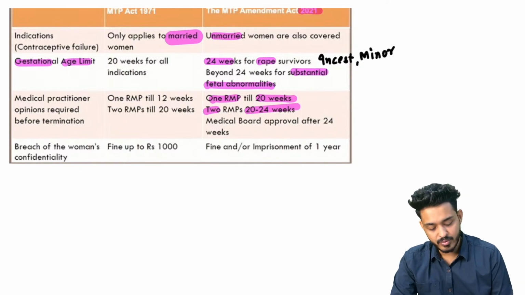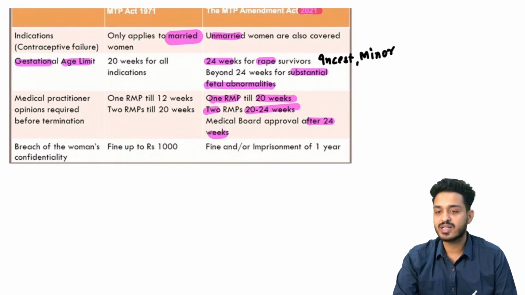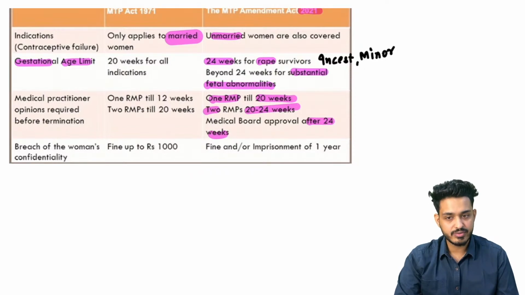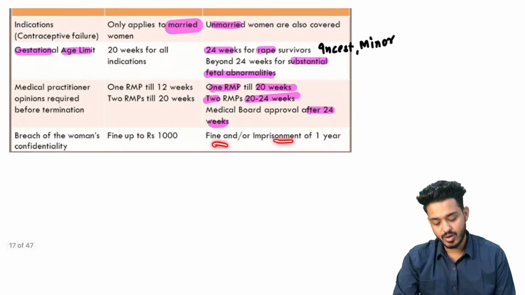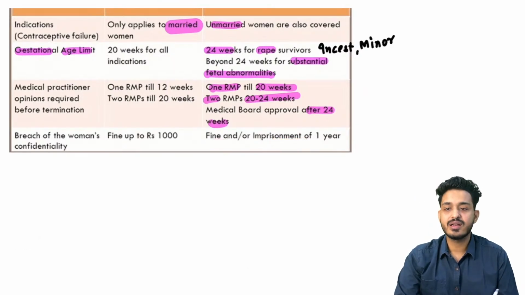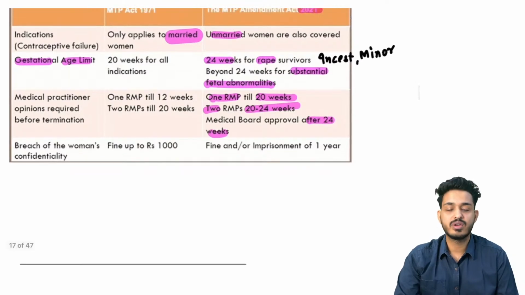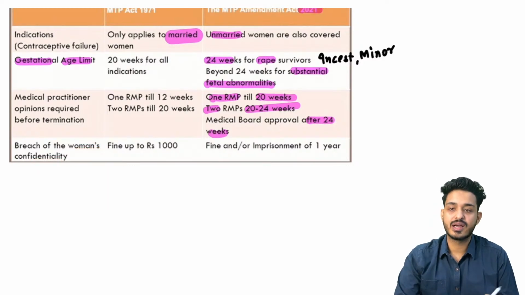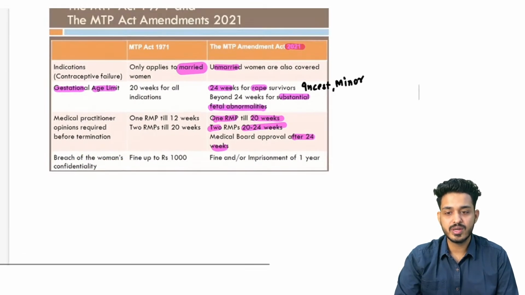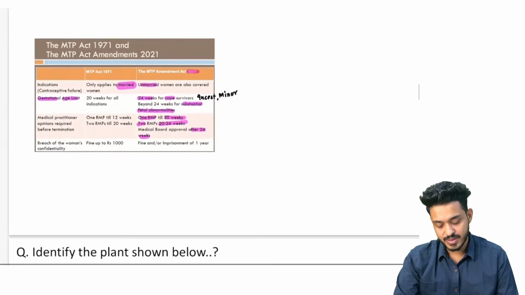Medical board approval after 24 weeks. अगर किसी को abortion कराना है after 24 weeks, that is going to be requiring what? Medical board approval. You can have fine or imprisonment of 1 year if you are not following these things. If you are breaching the woman's confidentiality, अगर उसको breach करते हो, then you will have a fine.